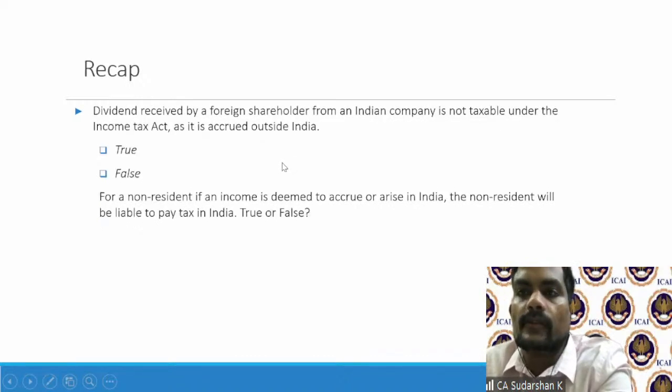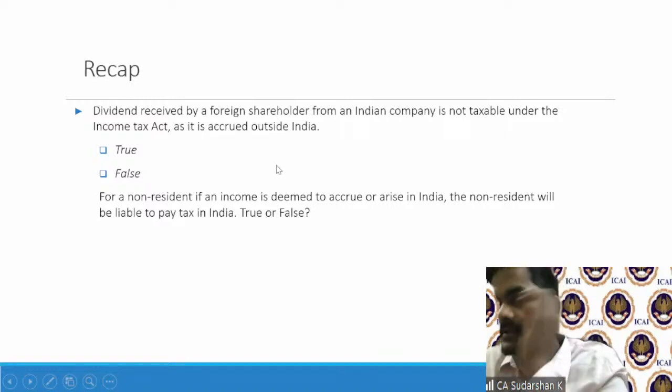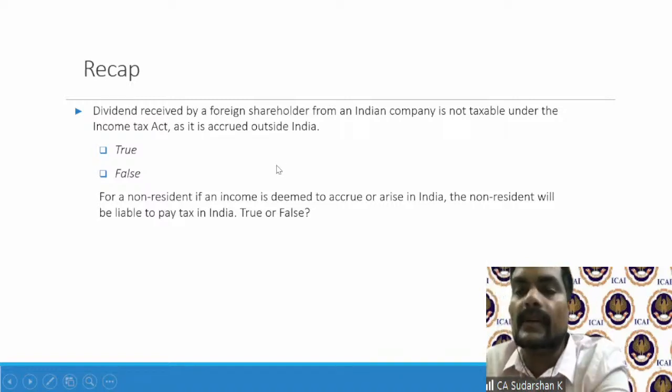Moving on, again, very straightforward, simple. What about dividend received? Today we have a lot of foreign investors investing in Indian companies, listed, unlisted. Any dividend paid by an Indian company, not taxable because it is accrued outside India? False. These are deemed to accrue or arise in India. Section 9, Clause 1, Subclause 4.